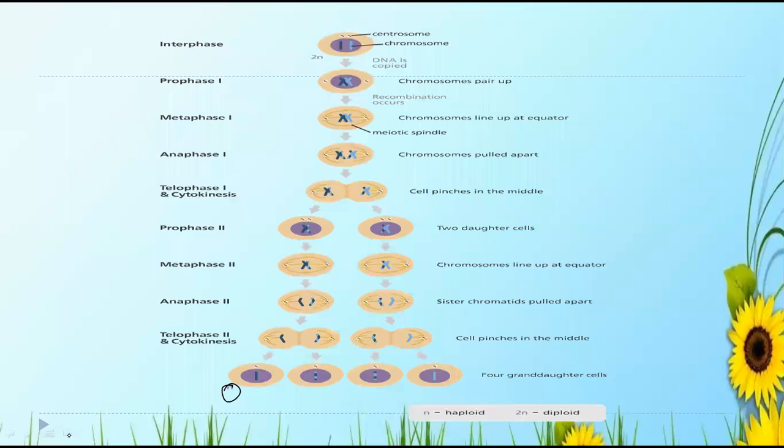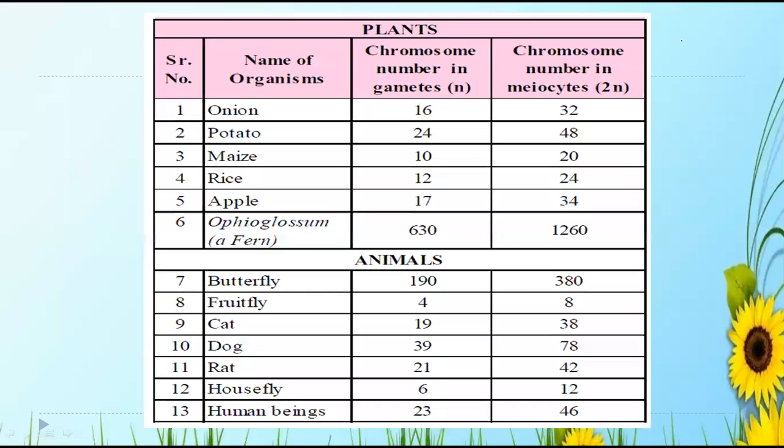Next, coming to the number of organisms and the chromosomes present in them. It is there in your textbook as well. Name of the organism, then chromosome number in gametes and chromosome number in meiocytes. If it is haploid, how much? If it is diploid, how much? Yes or no?